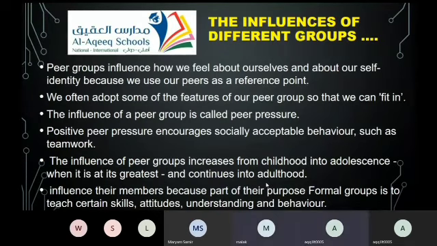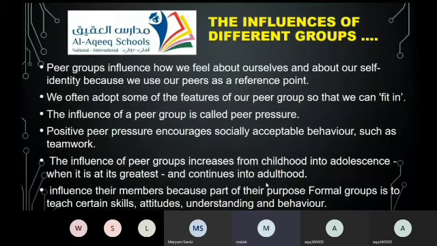Peer groups influence how we feel about ourselves and our self-identity because we use our peers as a reference point. We often adopt some of the features of our peer group so that we can fit in. The influence of a peer group is called peer pressure. Positive peer pressure encourages socially accepted behavior such as teamwork.